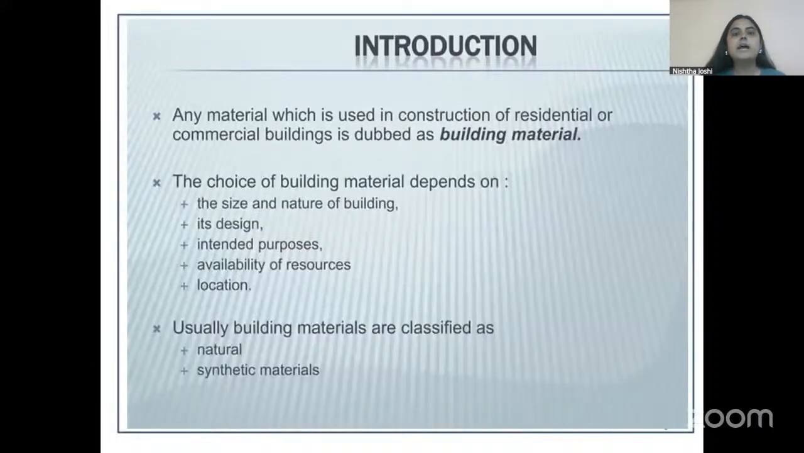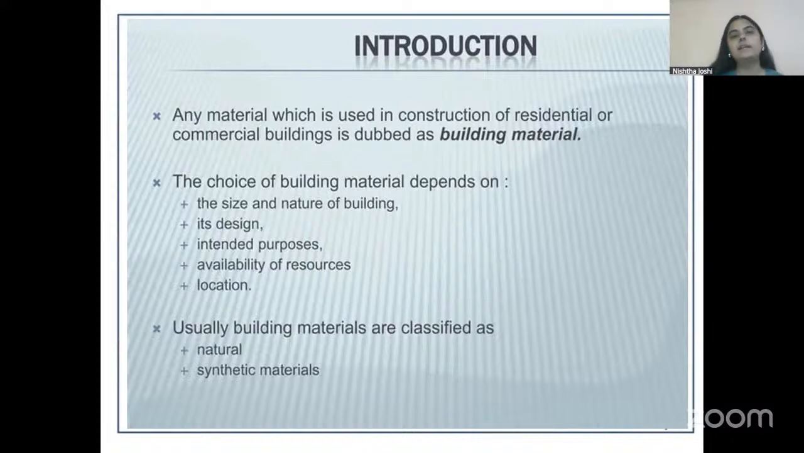So let's understand, what do you mean by building materials? We have used this term multiple times. You might have also read it somewhere. What is the exact definition? So any material which is used in construction of residential, commercial, industrial, or any other type of building or structure is known as building material, with which you can construct something. It can be a building or a structure like a dam, a bridge, or anything else. All are considered as building materials.